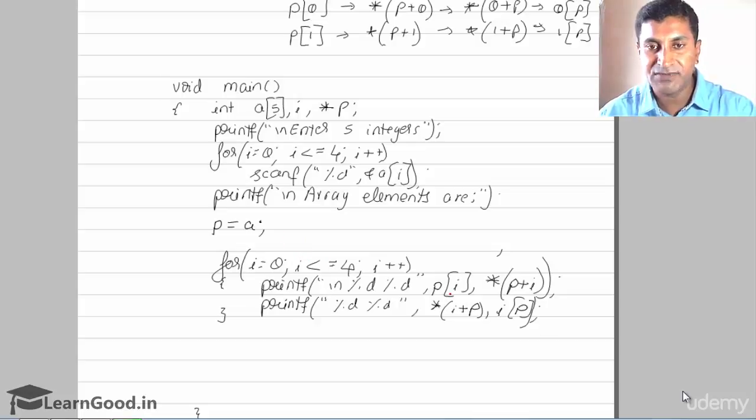In the previous case, we had given A of I, asterisk of A plus I, asterisk of I plus A, and I of A. But now we are trying to access all those array elements with the help of a pointer. Fine, we'll see the output in the code block.